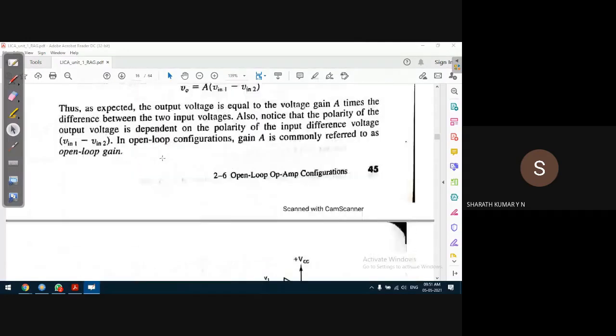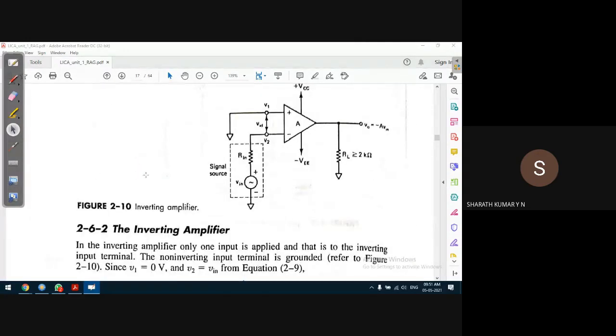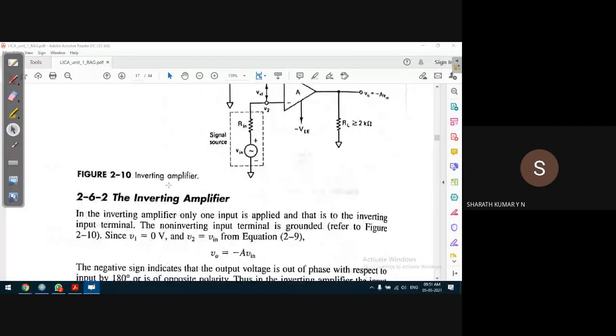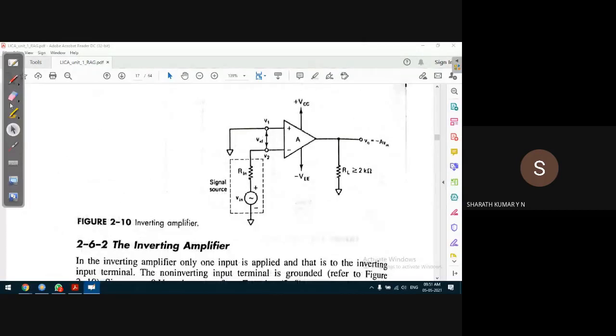Okay. So differential amplifier. Inverting amplifier, yes, we had discussed this. The voltage is applied to the inverting input. In the inverting amplifier configuration, the non-inverting input terminal is grounded. So we measure the output voltage. Output voltage is the negative version, the inverted version of the input voltage multiplied by what we call the open loop gain. Okay, that's why it's called an inverting amplifier. Very simple. This we had also discussed.